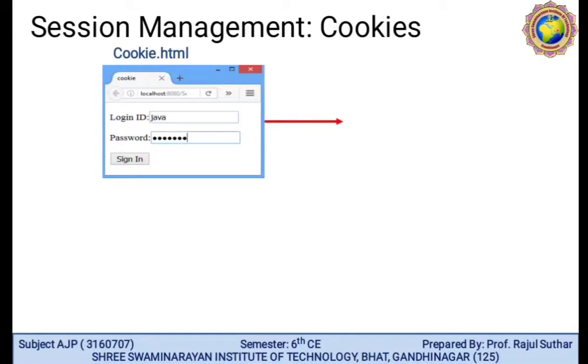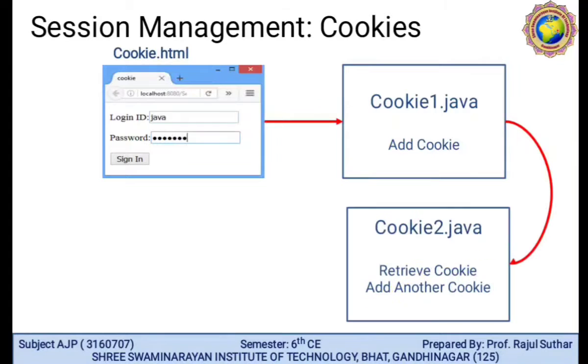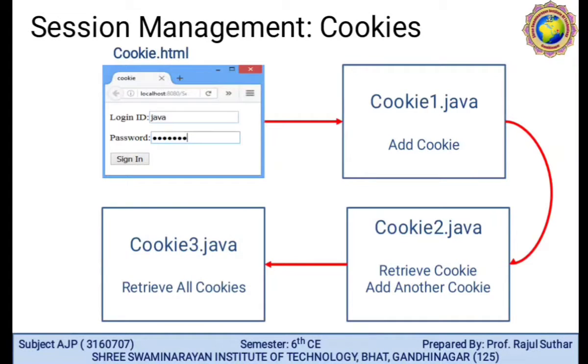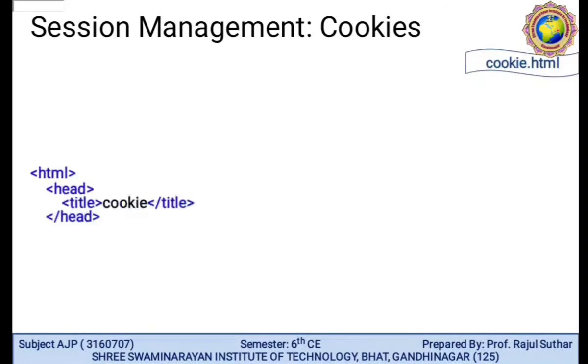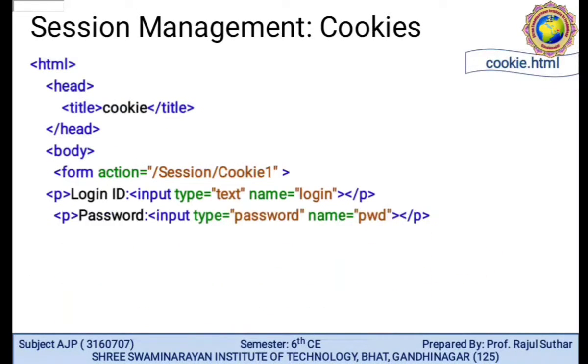Cookies.html, this file is created. In the file, login ID is Java, password is servlet. By clicking on the sign in button, we run cookie1.java, which adds one cookie. Second, we retrieve the cookie and add another cookie. Third, we retrieve all the cookies, cookies3.java.